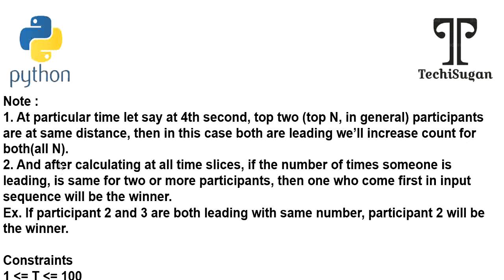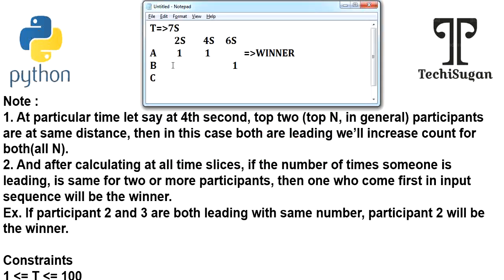It means at the 4th second, person B and person A are at the same distance, so we are supposed to increase the counter value for person B as well as person A. When they are at the same distance, we increment the counter value for both. This is your first point.